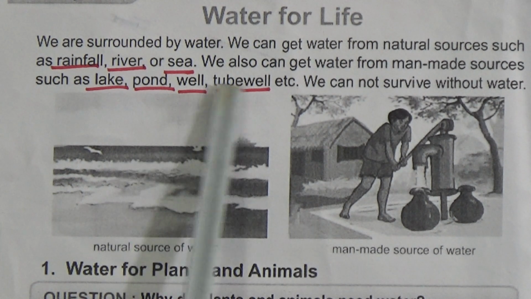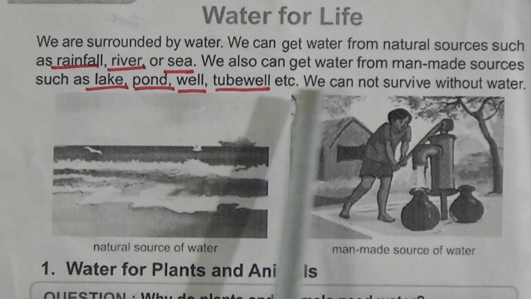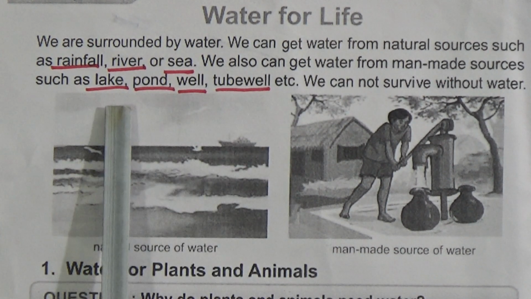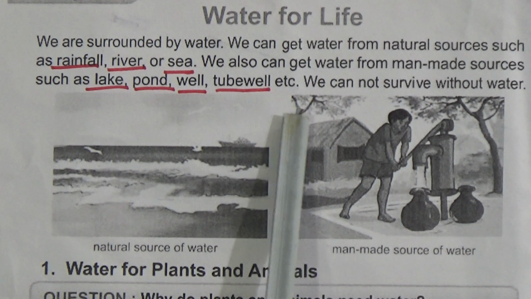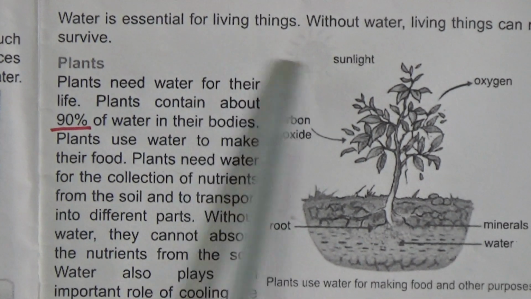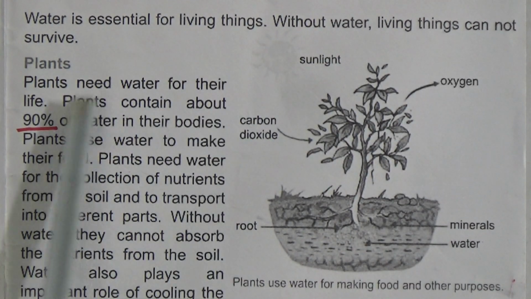We can get water from natural sources such as rainfall, river or sea, and we can get water from man-made sources such as lake, pond, well, tube well, etc. And we cannot survive without water. My dear students, now we will discuss why plants and animals need water. Water is essential for living things. Without water, living things cannot survive.